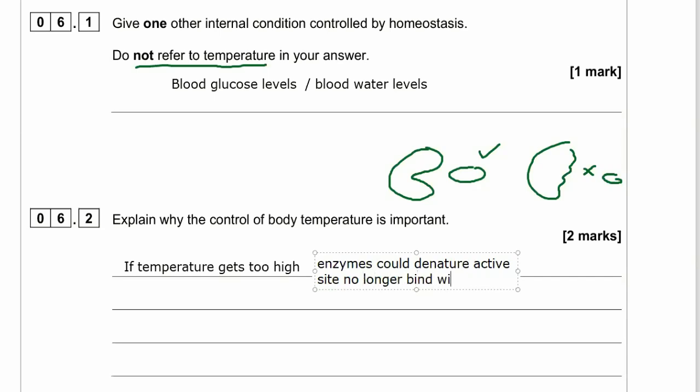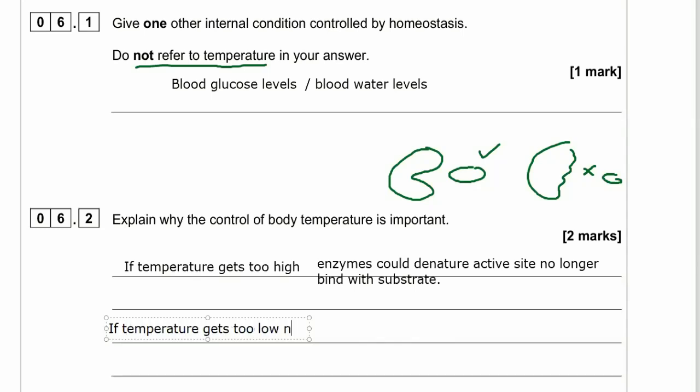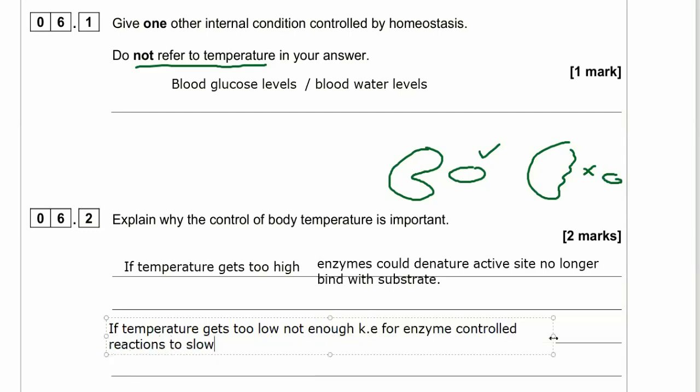On the flip side of that, if the temperature is too low, then the kinetic energy of the enzymes will be too low and there'll be less frequent collisions between the substrate and the active site of the enzyme. And metabolic reactions may happen too slowly for life. So either way, too high or too low is not good. And it's very important that we control that.